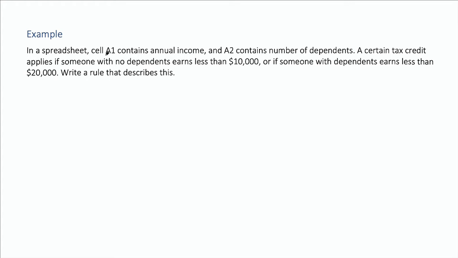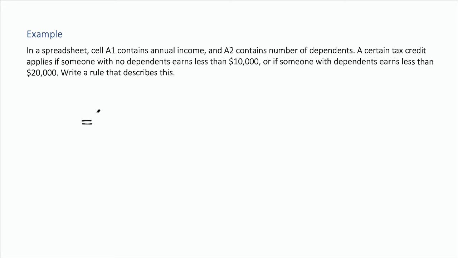In a spreadsheet, cell A1 contains the annual income and A2 contains the number of dependents. A certain tax credit applies if someone with no dependents earns less than $10,000 or if someone with dependents earns less than $20,000. Write a rule that describes this. Okay, now we don't know what we do under this condition, under this tax credit, but we can still write out a rule here.